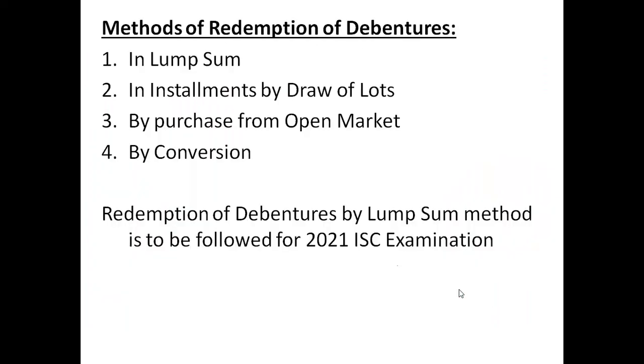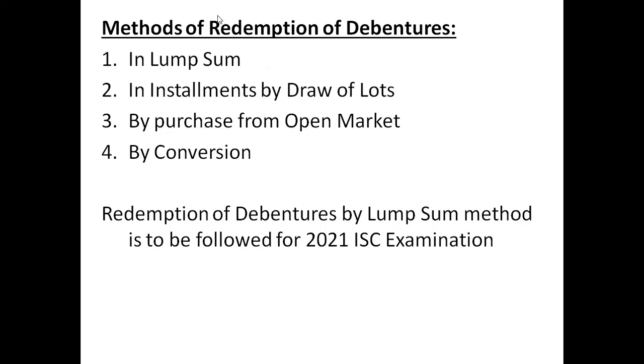Now, moving towards the methods of redemption of debentures. There are four methods. One is the lump sum method. Let us suppose that the debentures are of rupees 5 lakh. That 5 lakh will be repaid at the end, on the maturity date. The entire 5 lakh will be paid to the debenture holders.